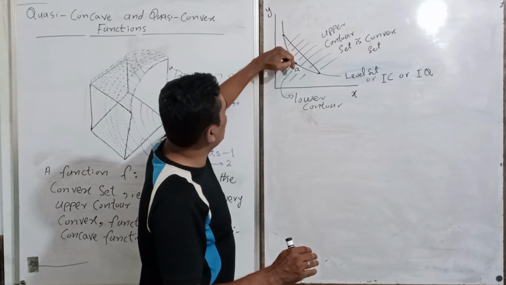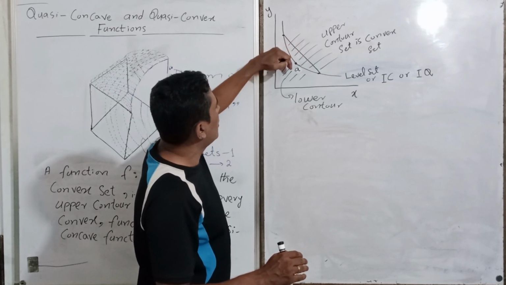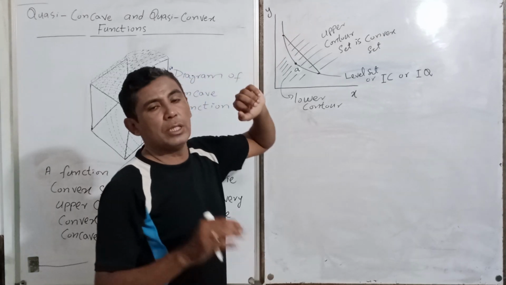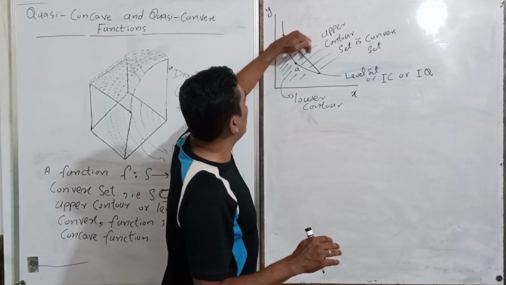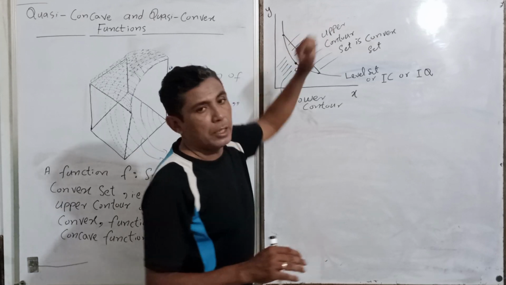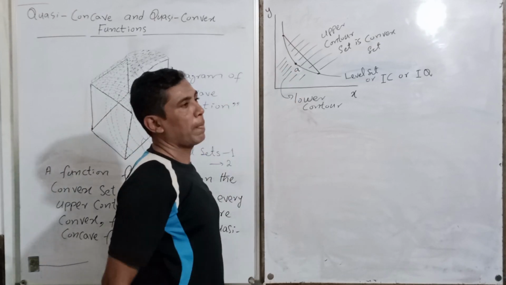All values greater than that fixed value on that level set we call part of the upper contour, and vice versa, these are the lower contour.